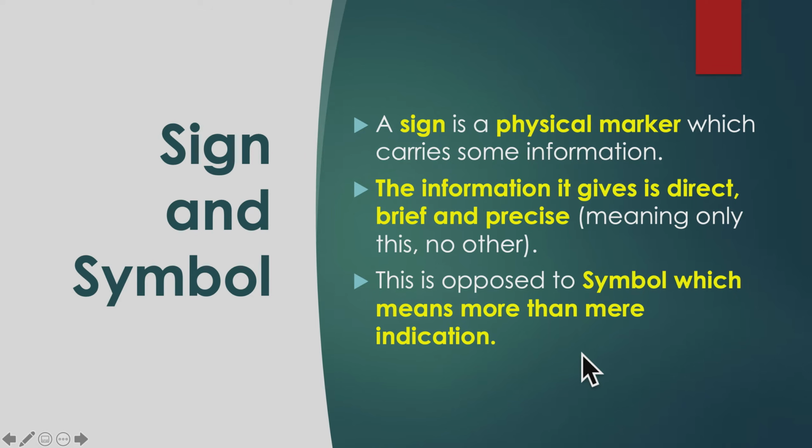Opposite to sign is symbol. Symbol carries layers of meaning. It has a hidden meaning, secondary and tertiary meaning. But a sign only carries primary meaning. What it means, that means only, no other. Okay, let's move to the next.